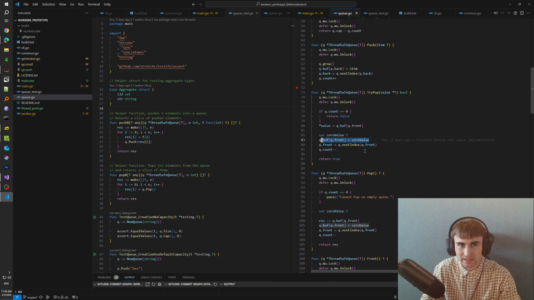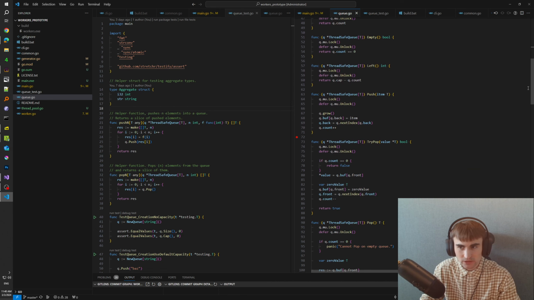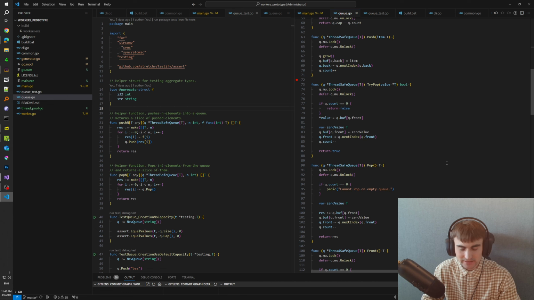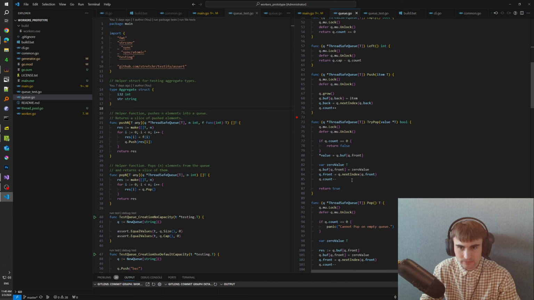It's just because in Go the values are default initialized. If you create a struct and you don't initialize some values, for example, like I do here, I initialize capacity and the buffer, the rest of the members will be initialized to 0. And that's how the language works. Yes, try pop initializes 0, and then I increment the front iterator.